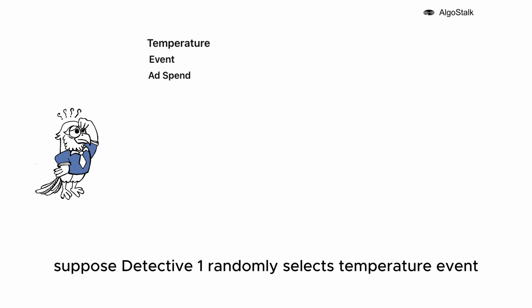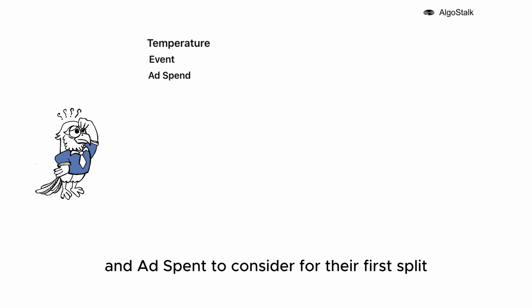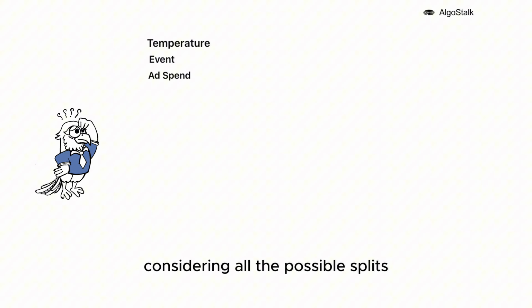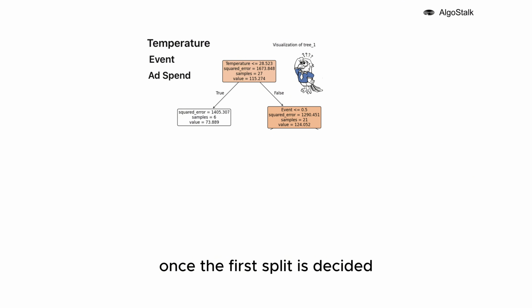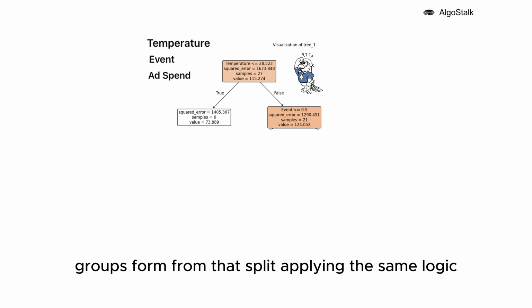Suppose Detective 1 randomly selects temperature, event, and discount to consider for their first split. Considering all the possible splits across these 3 features, the detective selects the split which gives the minimum weighted MSE. In this case, it is given by the split at 28.523 by temperature. Once the first split is decided, Detective 1 continues the investigation within the left and right groups formed from that split, applying the same logic.